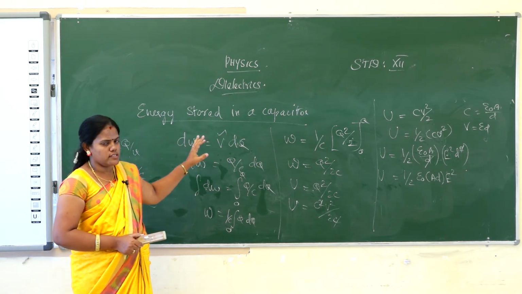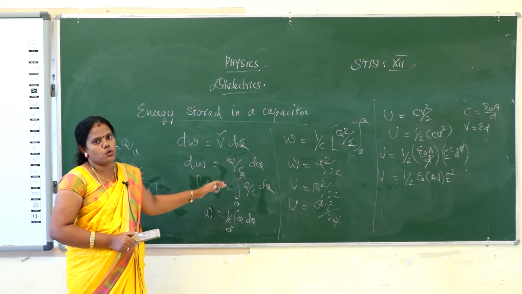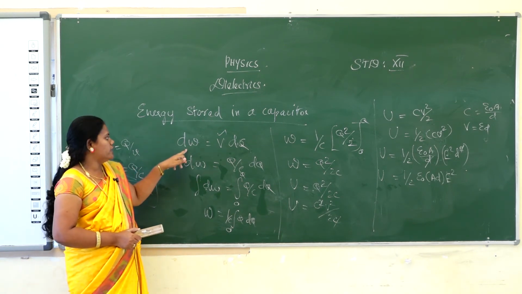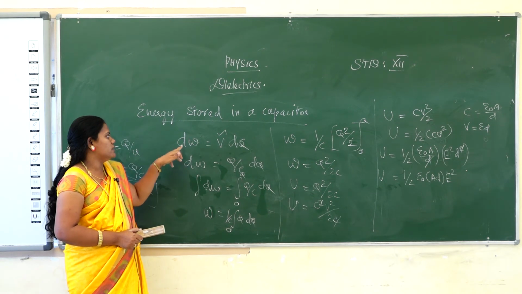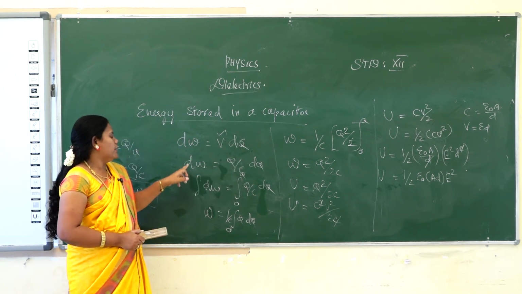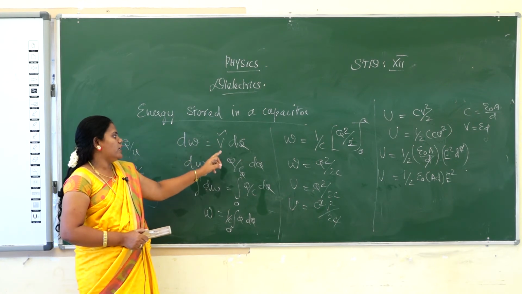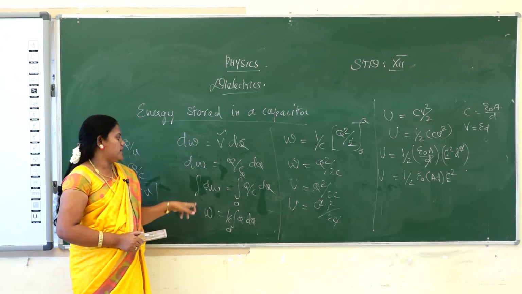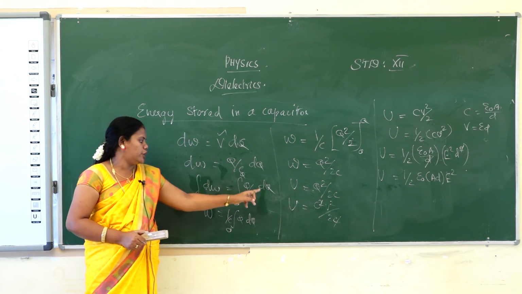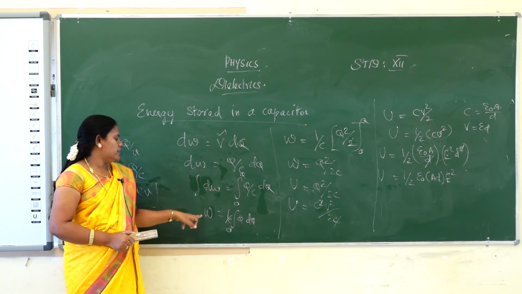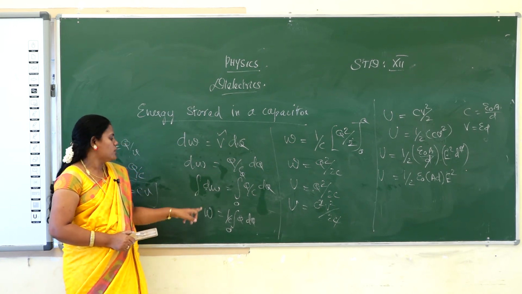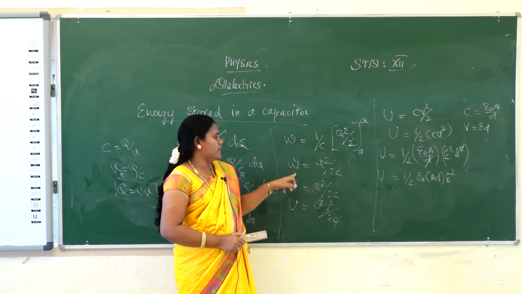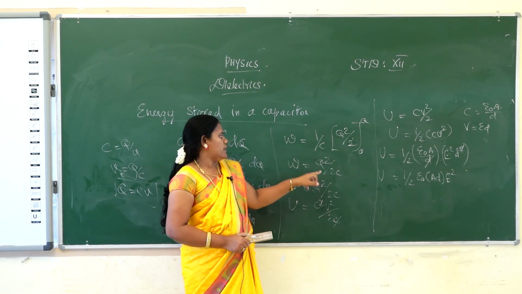Capacitor always stores the electric energy. But what amount of electric energy will be stored? This derivation is used for that. First we calculate the work done. dW is equal to V into dQ. Instead of V, note down Q by C, so dW is Q by C into dQ. Integrating on both sides, the integral of dW is W, and W is equal to the integral of Q into dQ by C, which is Q square by 2C.